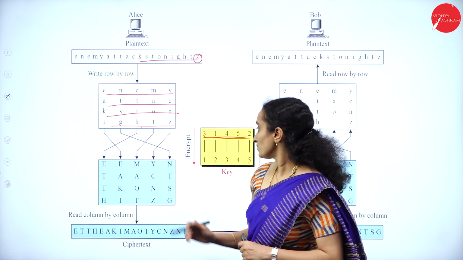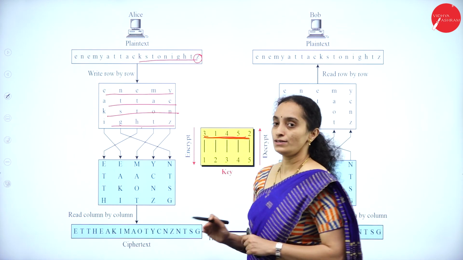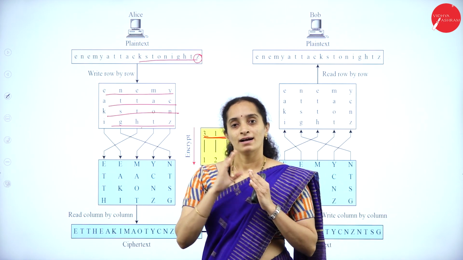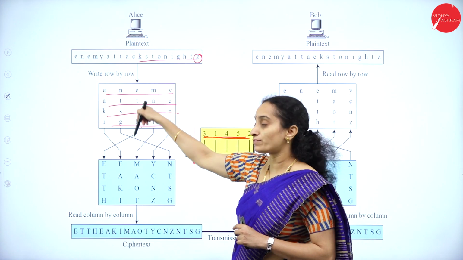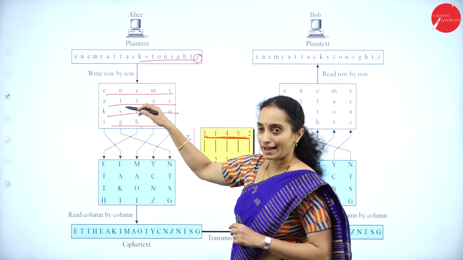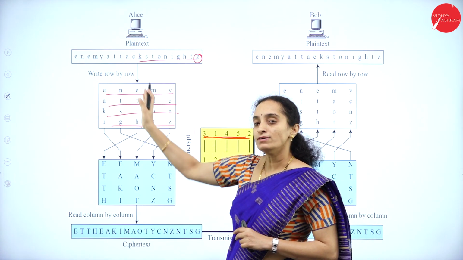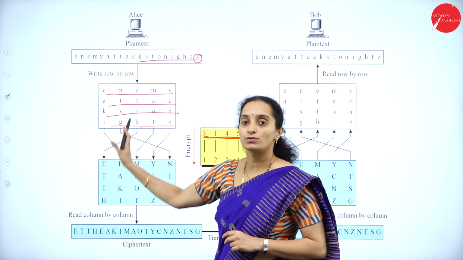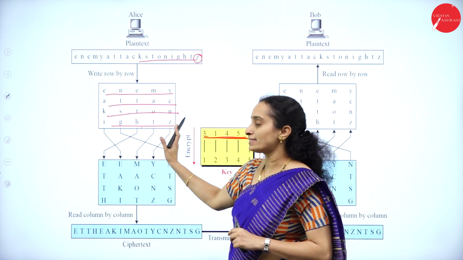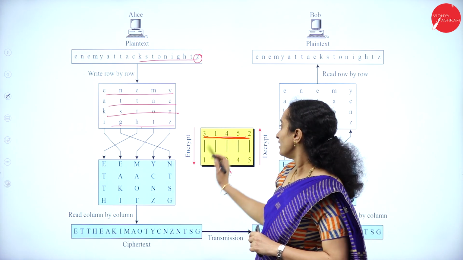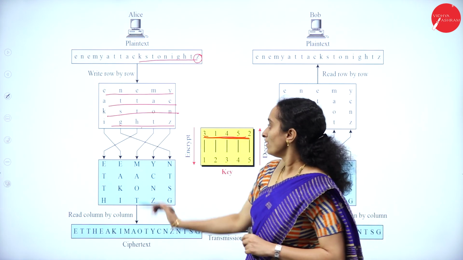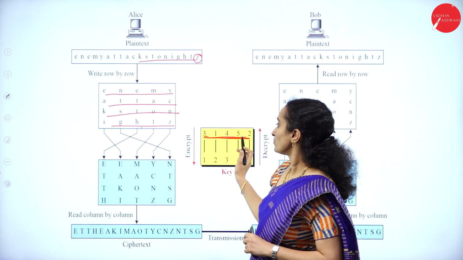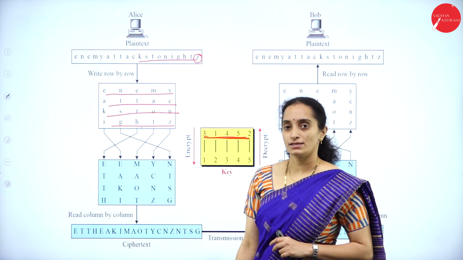Now, we are using the key to change the alignment of the row or alignment of the column because it is written row by row. Now, key will be applied to the columns. Column-wise transposition will be done. This will be done like this. The first column will be changed to the second row.